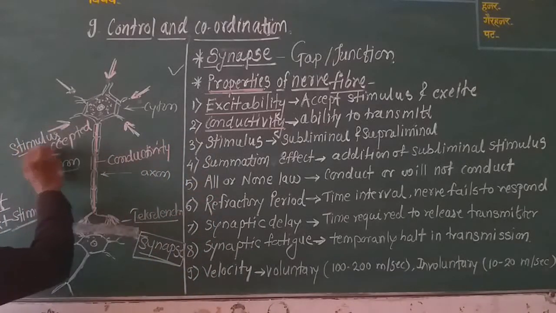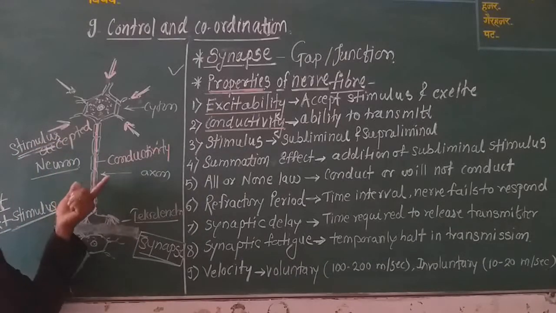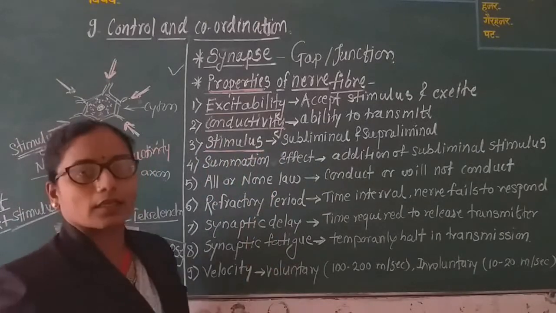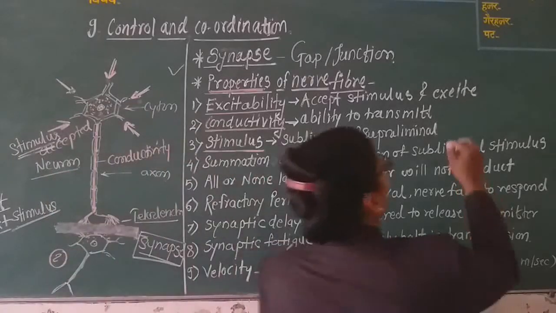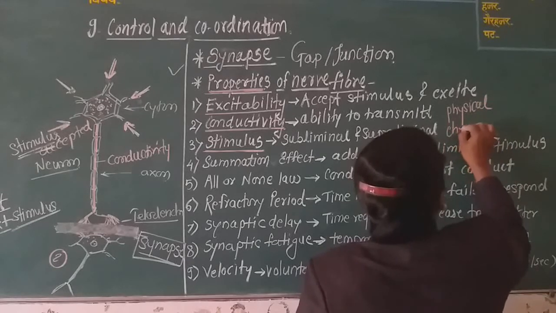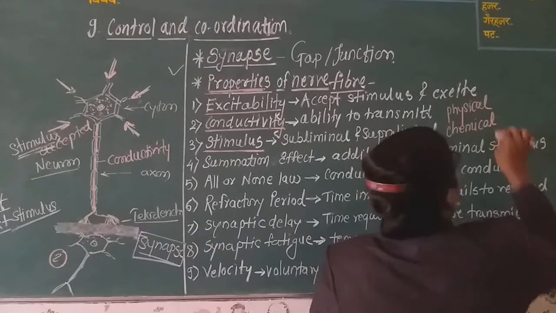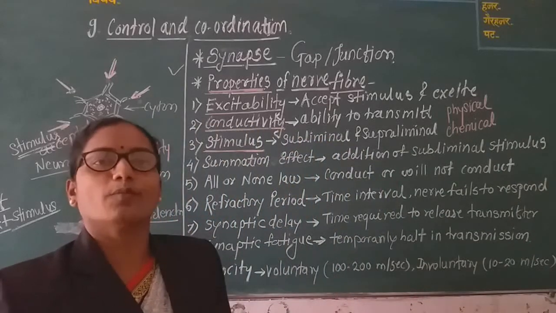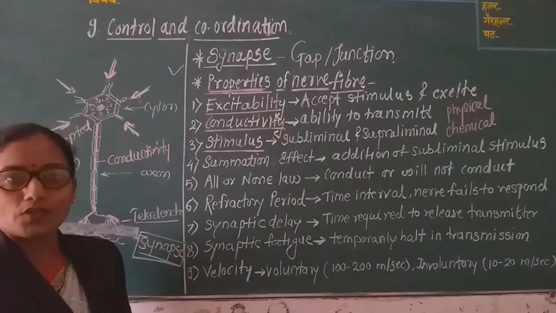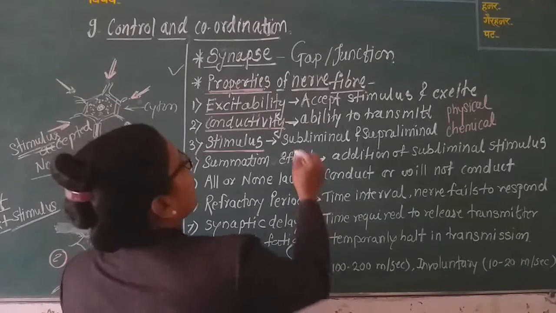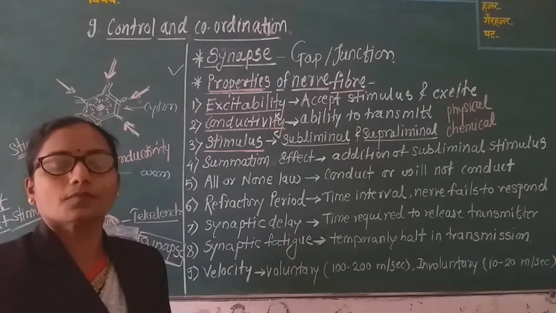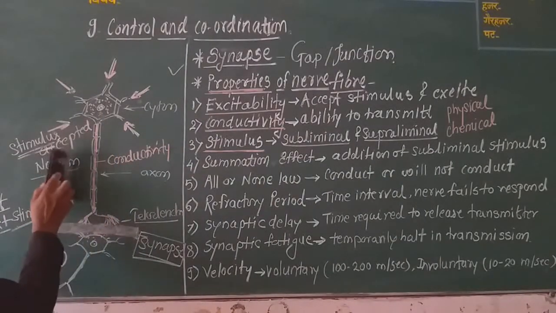Now, the stimulus to the nerve fibers from the internal or external environment is of different types. Some stimuli are physical, some are chemical, certain stimuli are internal, certain stimuli are external. Depending upon the situation, the stimulus received may be subliminal or supraliminal. These two terms are very important.